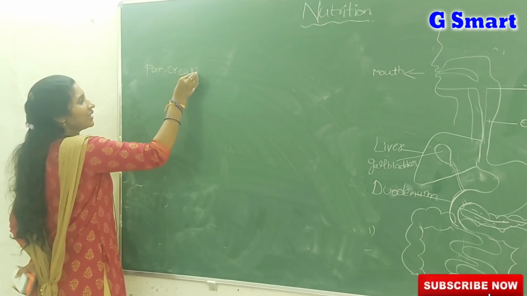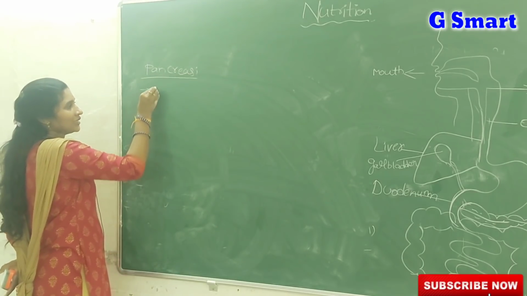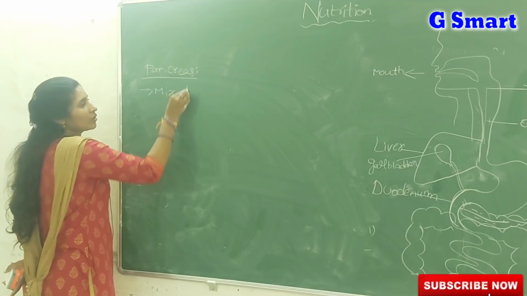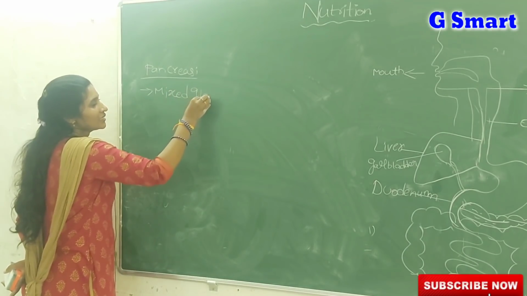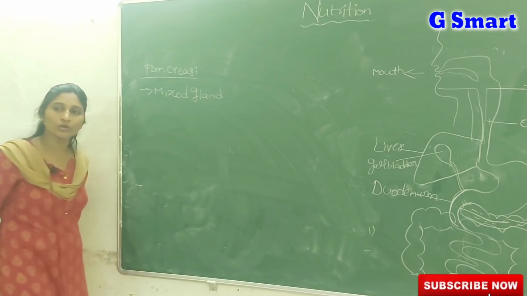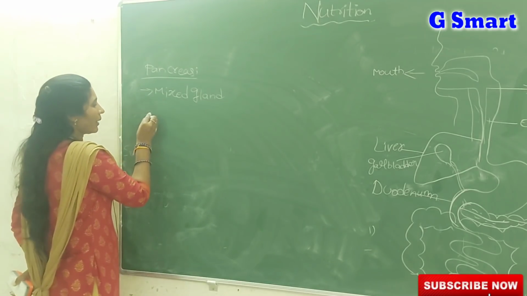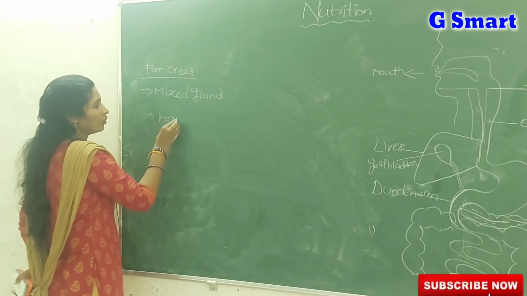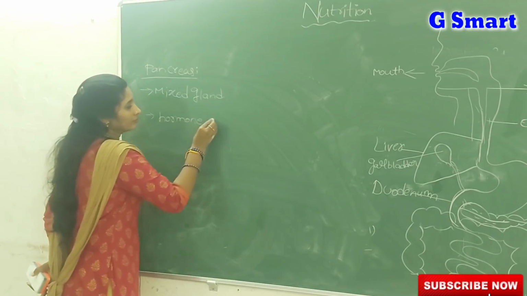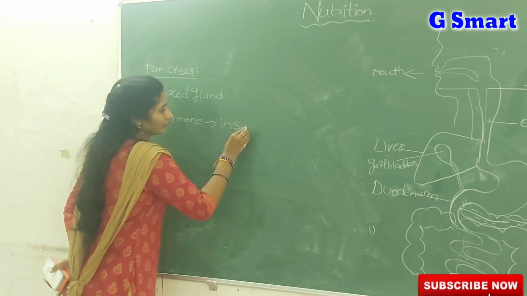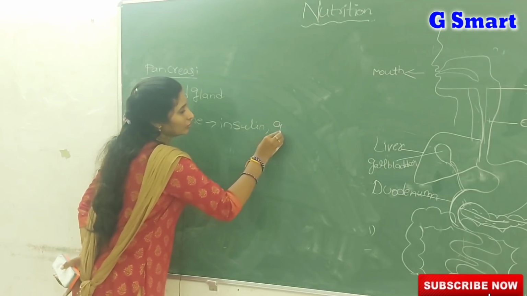Just as we call the liver the largest gland, we call the pancreas a mixed gland. What do we call it? Mixed gland. Why? Because it produces both hormones as well as enzymes. So the pancreas produces hormones known as insulin and glucagon.